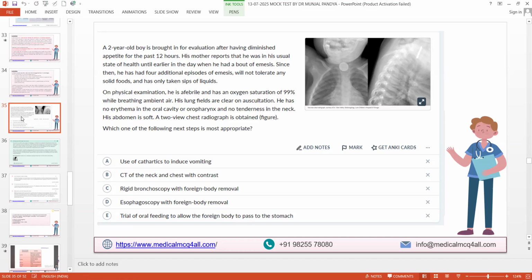Which of the following is the next best step in the management of this patient? Use of cathartics to induce vomiting, CT scan of neck and chest with contrast, rigid bronchoscopy with foreign body removal, esophagoscopy with foreign body removal, trial of oral feed to allow the foreign body to pass to the stomach. Right? So don't be in a hurry. Never ever miss my trial. If you remember this, you have a lot of advantage. You need to first make a diagnosis. Without that, you cannot jump to the management. If you make a diagnosis of what's wrong with this patient, your job is easy.